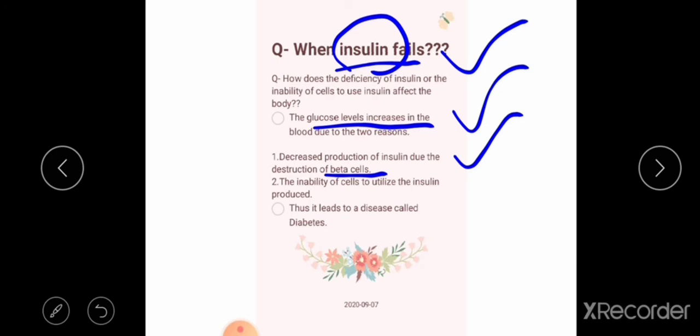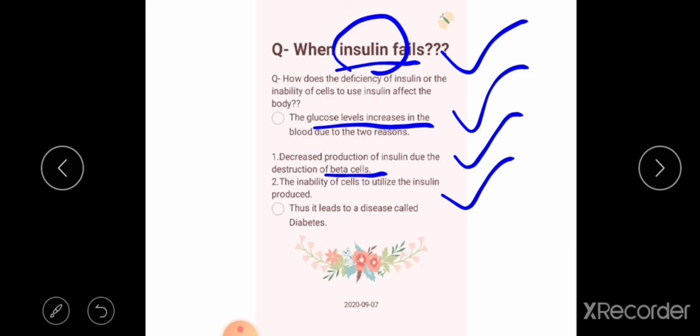So the second reason: the inability of cells to utilize the insulin produced. Sometimes cells are not able to take up the insulin produced, so at that time also glucose level increases in the blood.